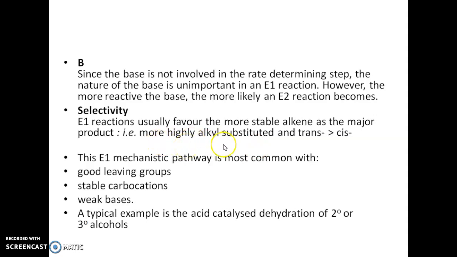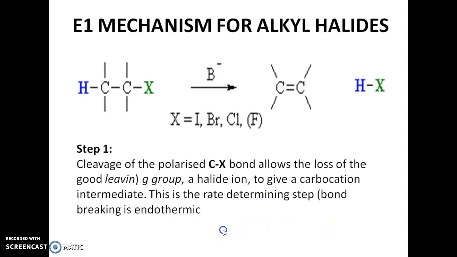So more highly alkyl substituted or trans is greater than cis. So in that way, the E1 mechanistic pathway is most common with good leaving groups, stable carbocations, and weak bases. A typical example is acid catalyzed dehydration of secondary or tertiary alcohols.